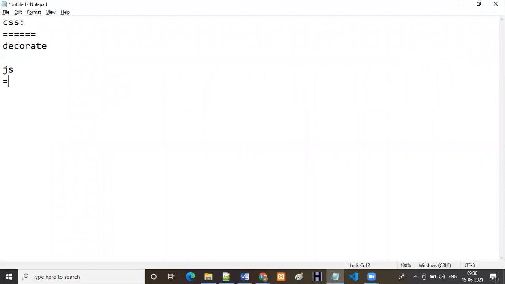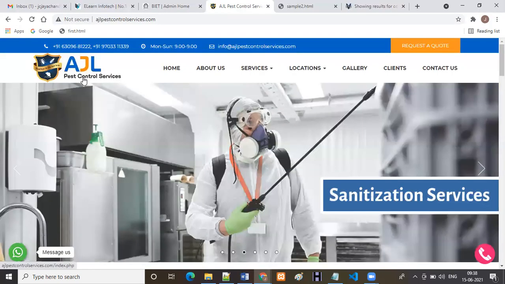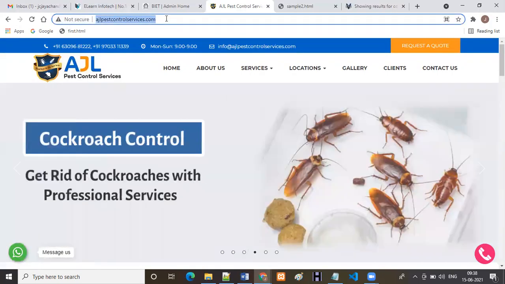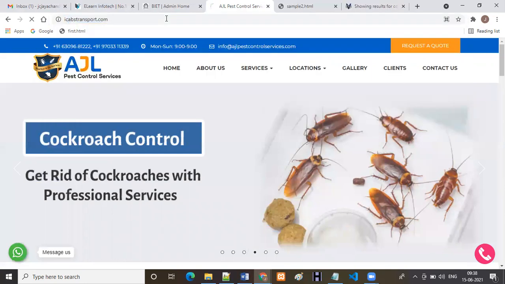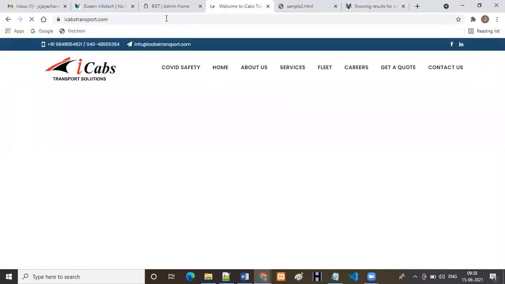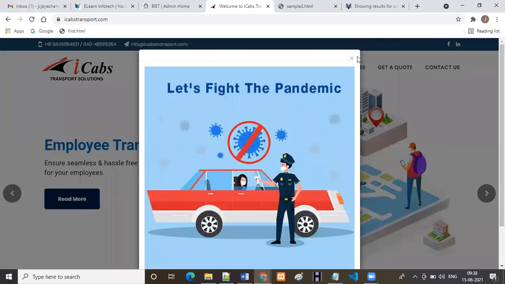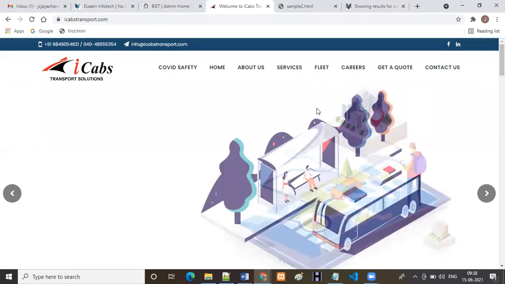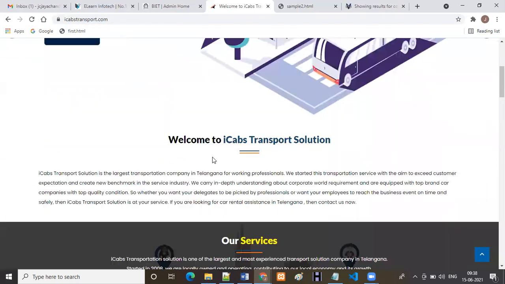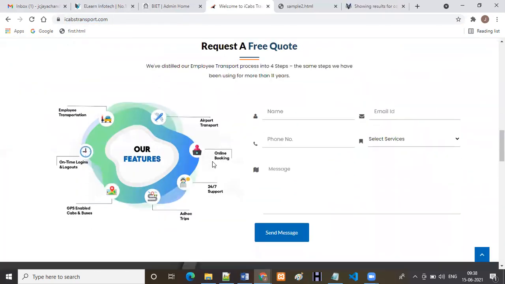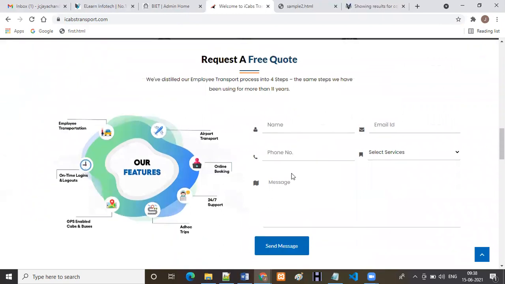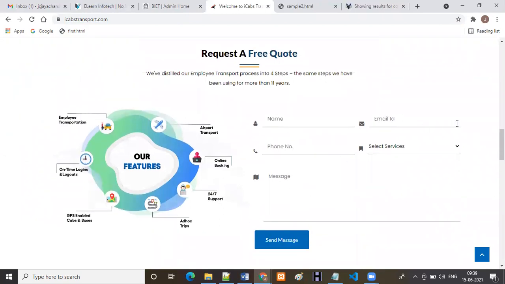Yeah. So then the next module is JavaScript. What is the use of JavaScript and why are we using JavaScript in real-time scenarios? By using JavaScript, we can do the client-side validations. What is meant by client-side validations? For example, see here I am opening one website. Here my client requirement is that they have some form. All these fields are mandatory. Mandatory in the sense you have to compulsorily fill all the details.